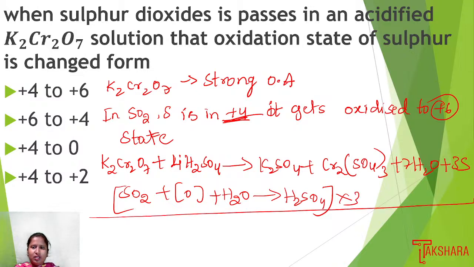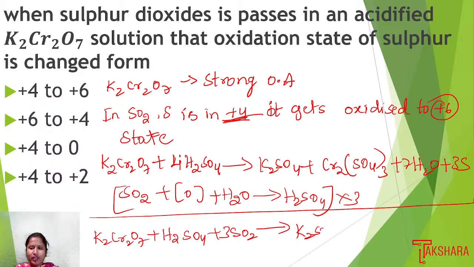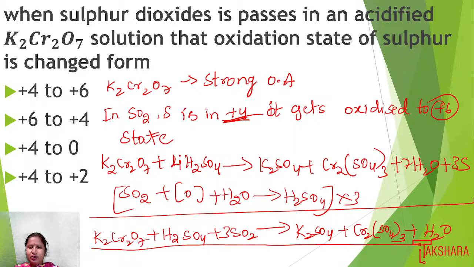Then here we can write K2Cr2O7 plus H2SO4 plus 3 moles of sulfur dioxide gives K2SO4 plus Cr2(SO4)3 plus water. So potassium dichromate, sulfuric acid and sulfur dioxide form potassium sulfate, chromium sulfate and water.